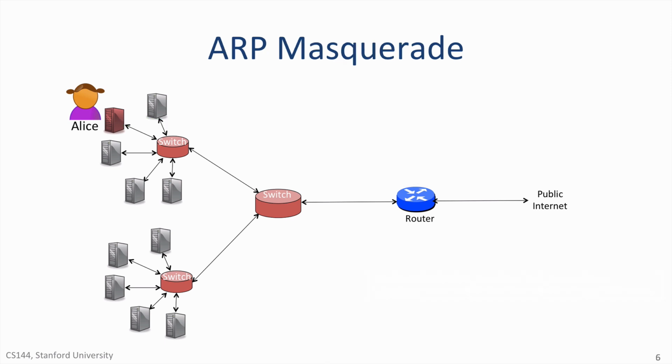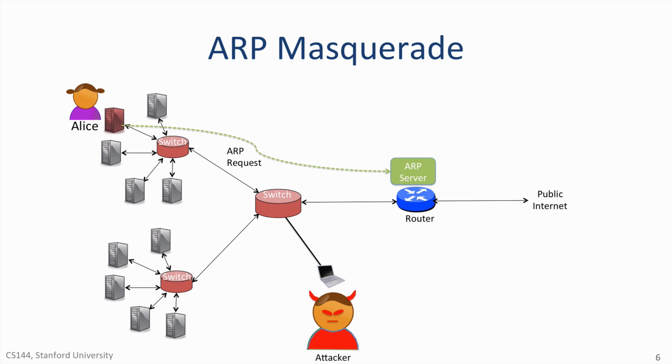Finally, the attacker can set up a rogue ARP server. When Alice is sending packets to a local host or via the router, she will first send an ARP request to find out the Ethernet address of the next hop. First, she sends a broadcast ARP request packet to the ARP server, which replies with the legitimate Ethernet address she's looking for.